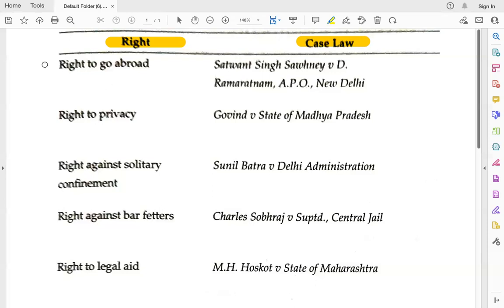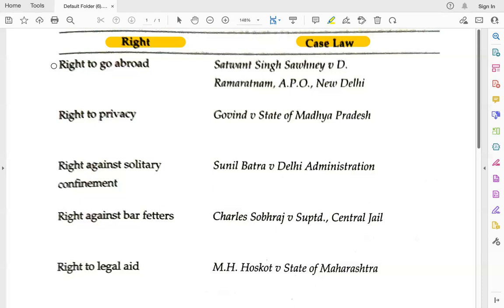Case laws and rights. These are related to fundamental rights where the Supreme Court of India has decided that these rights are intact within the fundamental rights. I will only show you those things which you can quote. So please do remember the right and the case law, and the case law should not be remembered fully. Even if you remember the case name, related to a particular person's name, you can have a very good quotation in your GS answers of mains, and you can crack any kind of question coming related to case law in the objective sections.